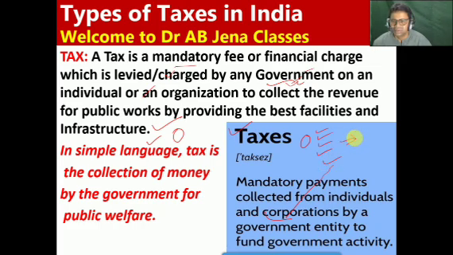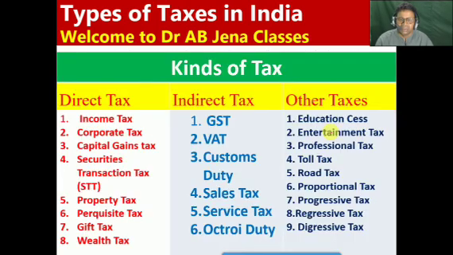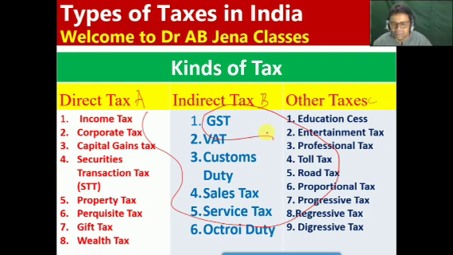Ahead we will discuss the types of taxes. The first one, A, is the direct tax, B is the indirect tax, and C is the other taxes. Friends, we will discuss these in very simple language with explanation, by citing suitable examples. Kindly stay with me.